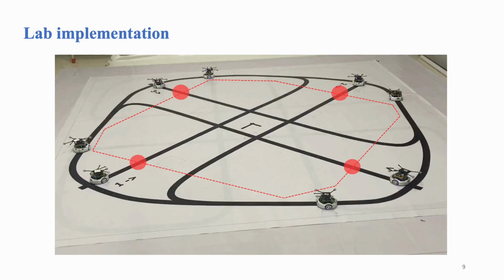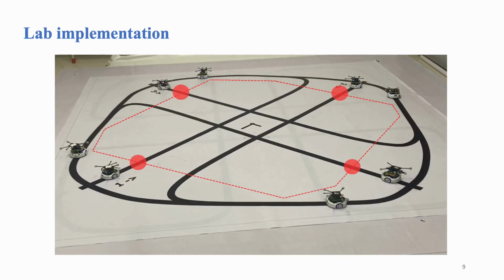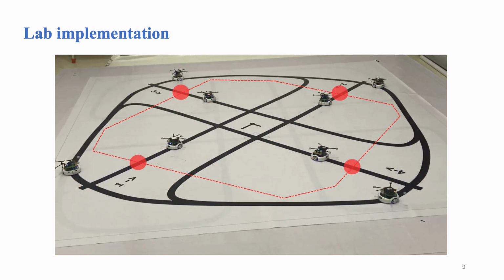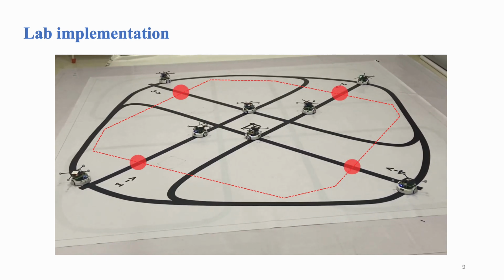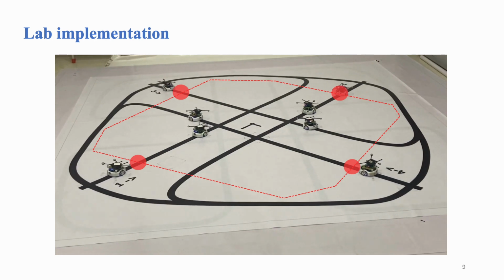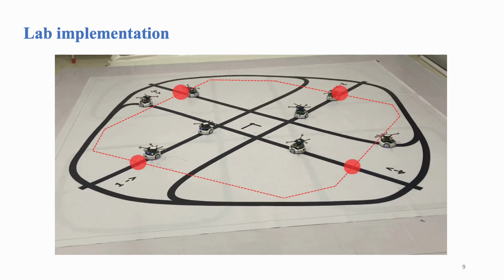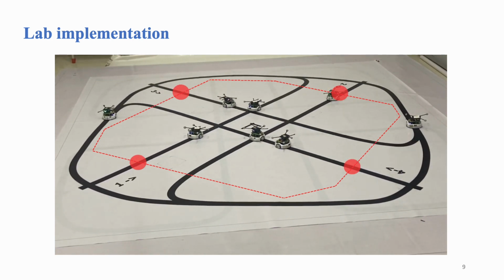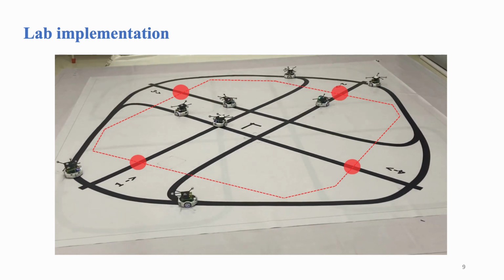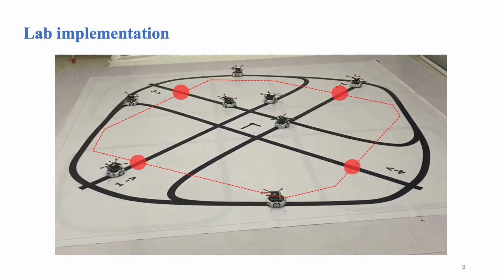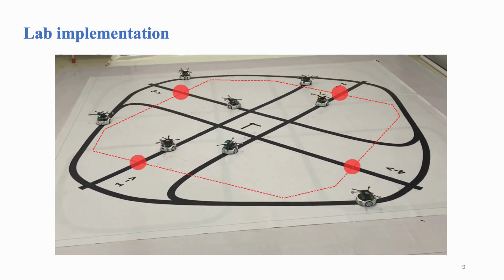In this video, we present a demo of 8 robots running on the proposed algorithm in a lab setting with some adaptations to account for communication and computation delays and tracking errors. The area inside the red box is the region of interest, the black lines in the region of interest are the lanes. The red spots are the entry positions for each lane.